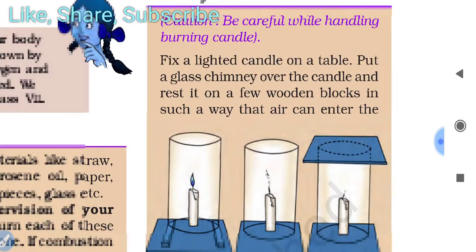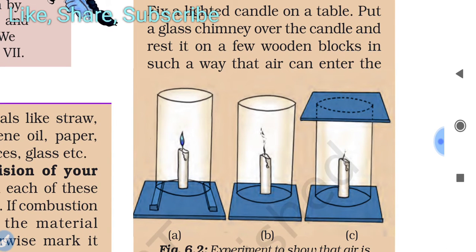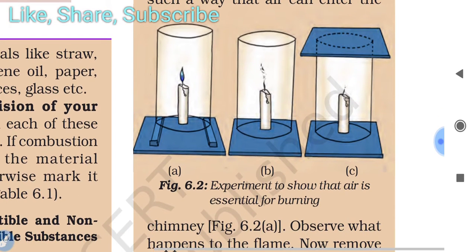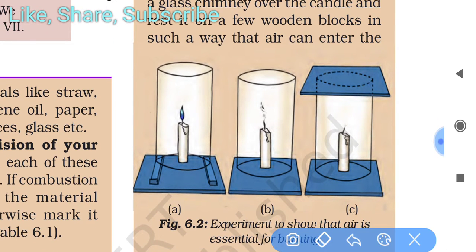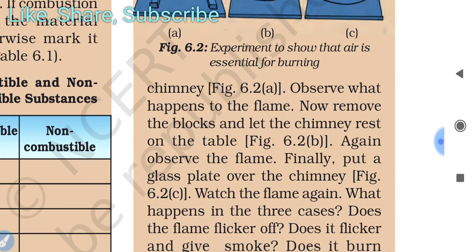Then fix and light a candle on a table. You can see in the figure also. Put a glass chimney over the candle and rest it on a few wooden blocks in such a way that air can enter the chimney. If you see here, a burning candle is here, one jar you have to put there, and a small wooden block we have to put in such a way that air can enter here. Observe what happens to the flame.